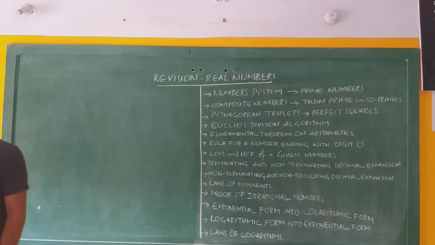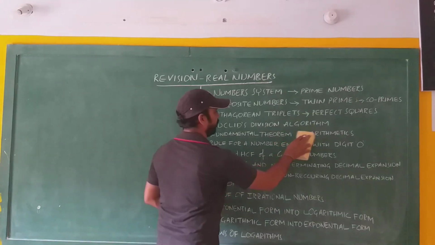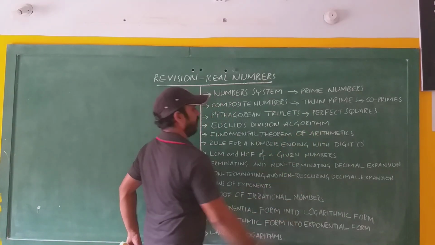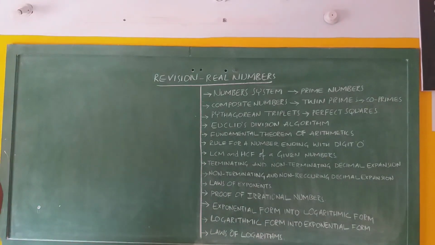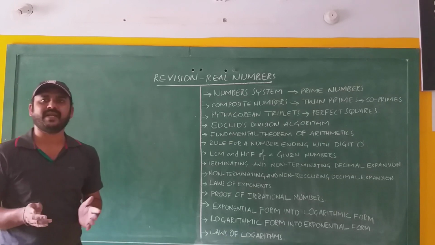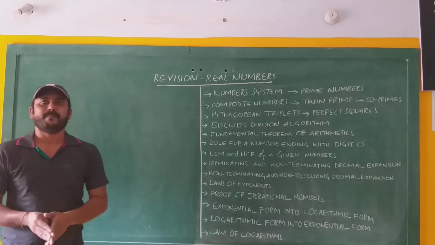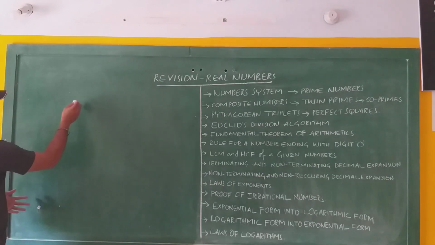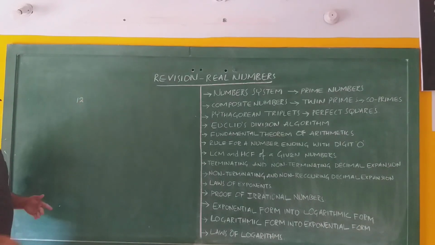Next, fundamental theorem of arithmetic. Every composite number can be expressed as a product of primes. Suppose 12 is a composite number. It can be expressed as a product of primes.